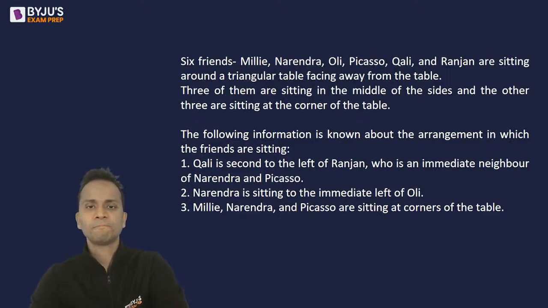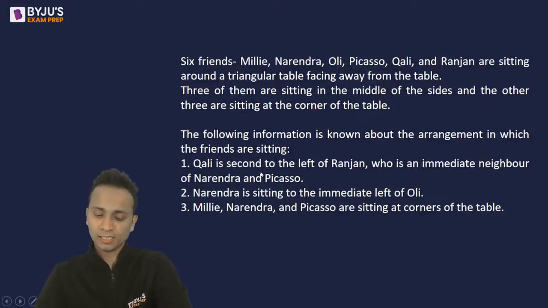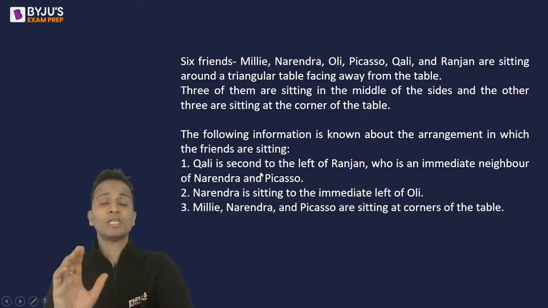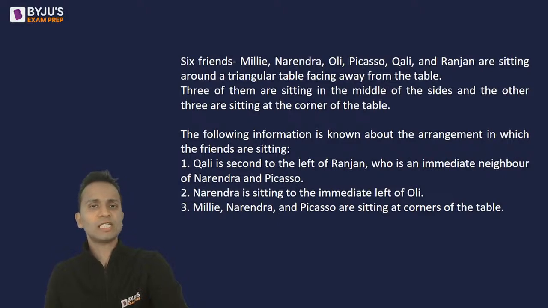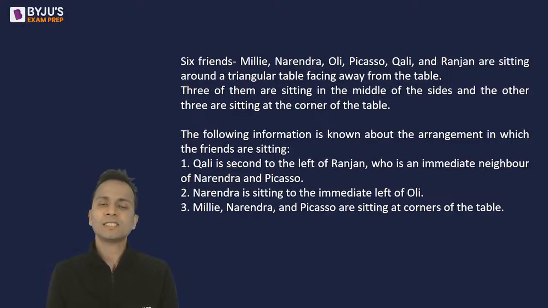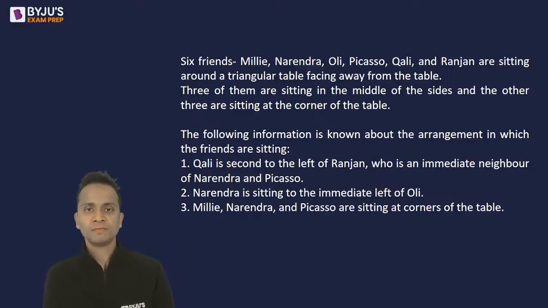Okay, so now you can read all the directions and post done in the chat box once you are done making this arrangement. So 6 friends are sitting around a triangular table facing away from the table. 3 of them are sitting in the middle of the sides and the other 3 are sitting at the corner of the table. Okay. So triangle, 3 sides, 3 corners. So 3 are sitting on the middle of the sides, and 3 are sitting at the corners.